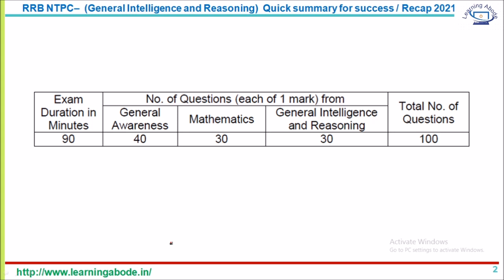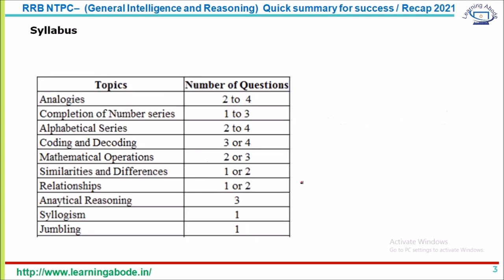Please remember, for every correct answer there is 1 mark, and for every wrong answer there is a negative mark of 0.33. Please remember that. Wherever required, please pause the video and look at the titles or questions in detail.